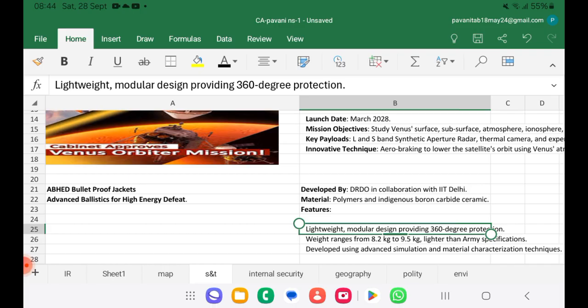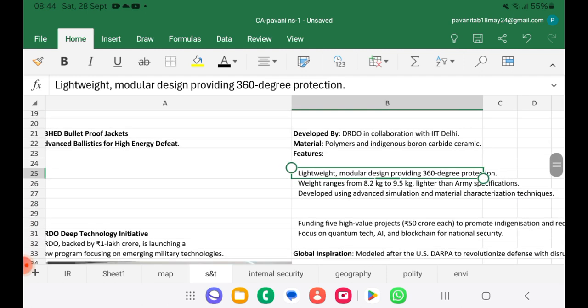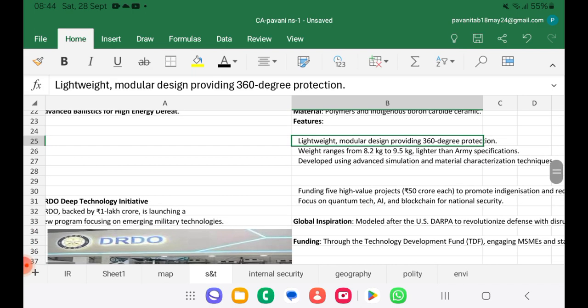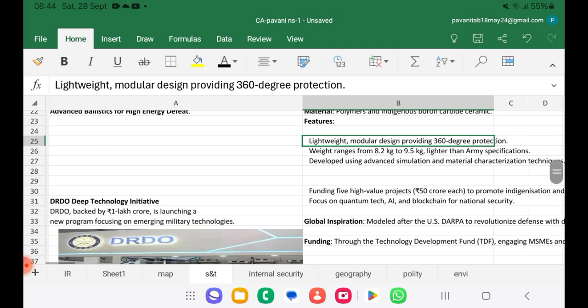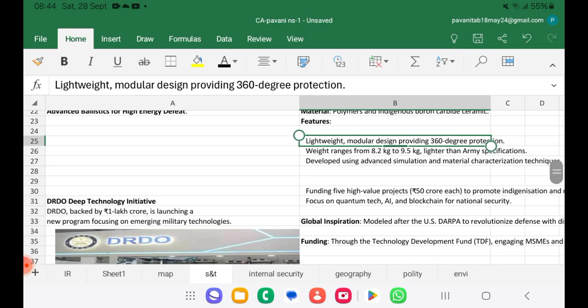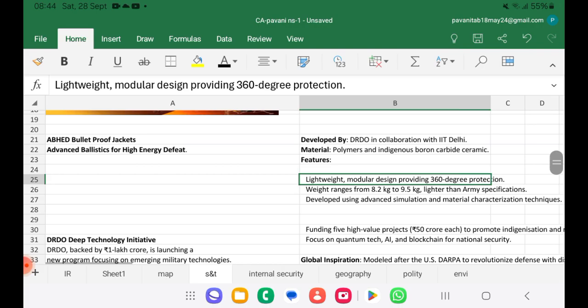Material used: polymers and indigenous boron carbide ceramic. It is lightweight, modular design providing 360-degree protection. Weight is 8.2 kg to 9.5 kg, lighter than army specifications. So these are some of the important points about ABHED bulletproof jacket.